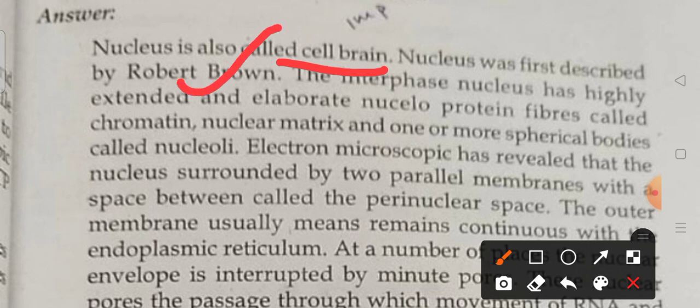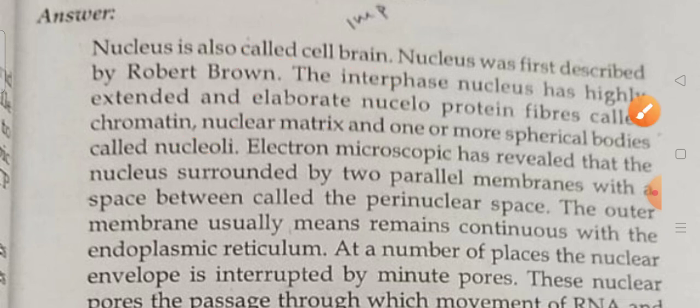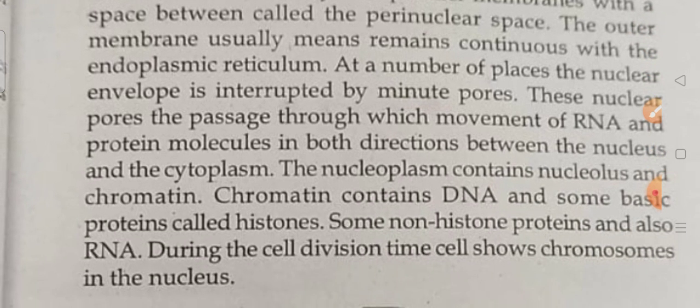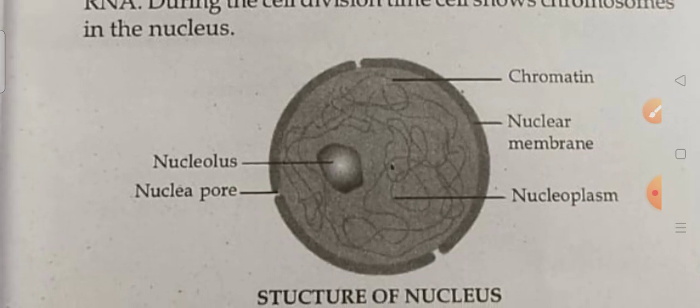In the interphase, the nucleus has highly extended and elaborate nucleoprotein fibers called chromatin, the nuclear matrix, and one or more spherical bodies called nucleoli. Electron microscopy has revealed that the nucleus is surrounded by two parallel membranes with a space between called the perinuclear space. The outer membrane usually remains continuous with the endoplasmic reticulum. It has a number of pores. So here you can read like this; this will be the structure of the nucleus. You can draw it, you can read it 3 or 4 times. Definitely you can get it.